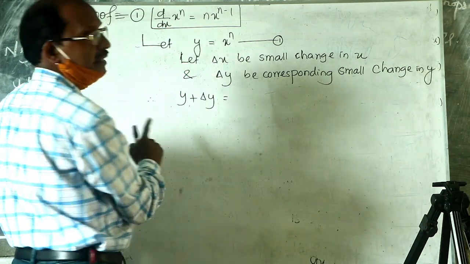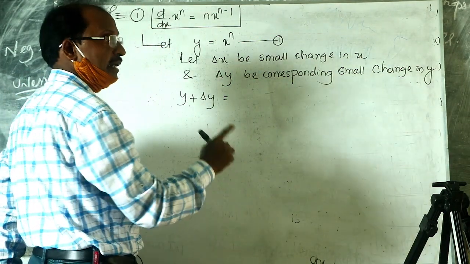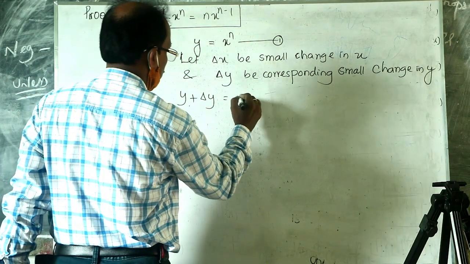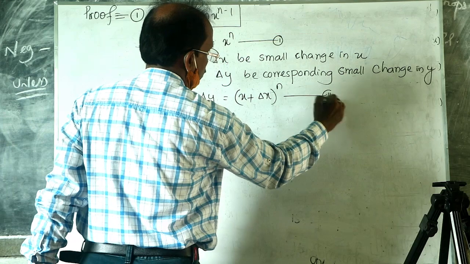Suppose y is incremented by delta y, then the corresponding x is incremented by delta x, so y plus delta y is equal to x plus delta x to the power n, equation 2.